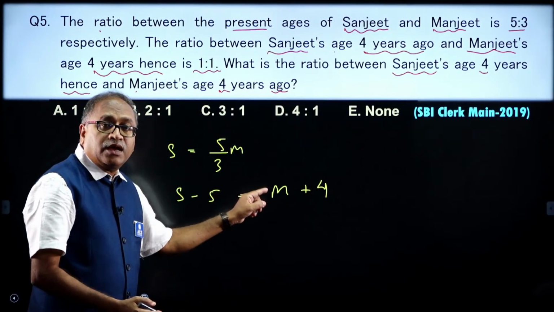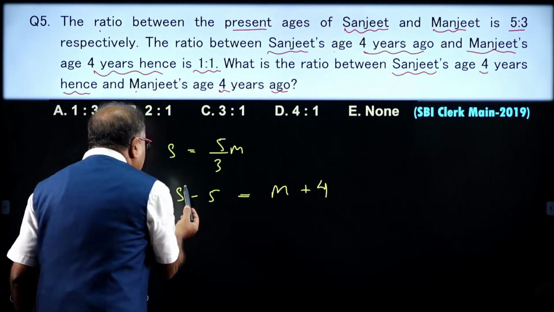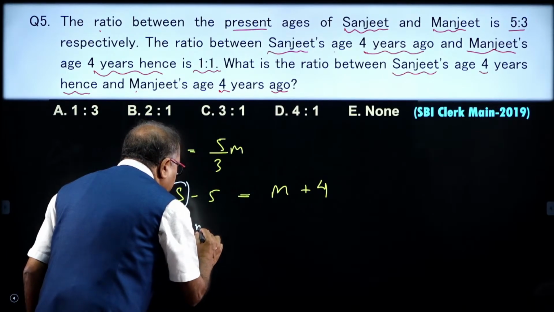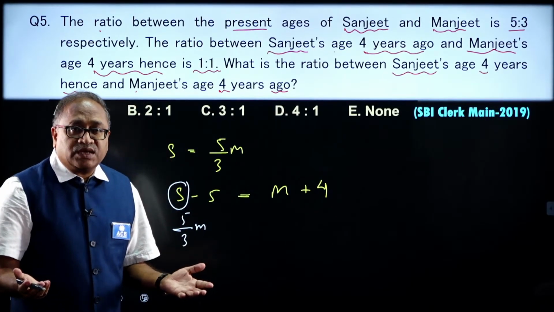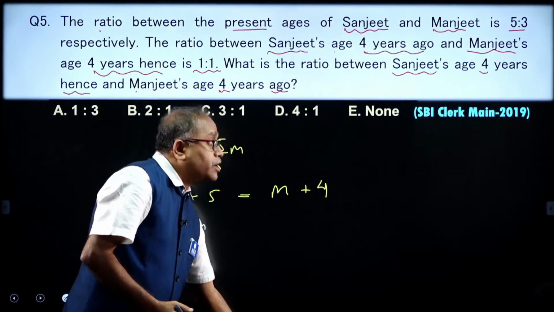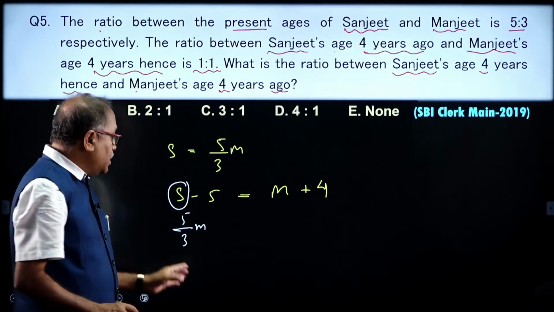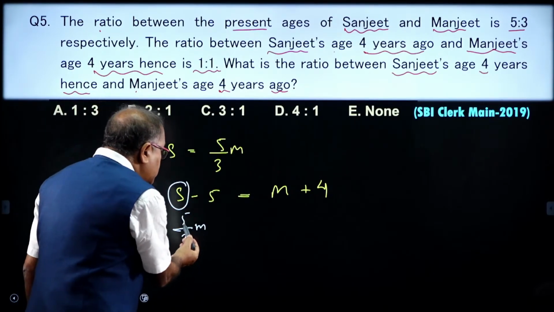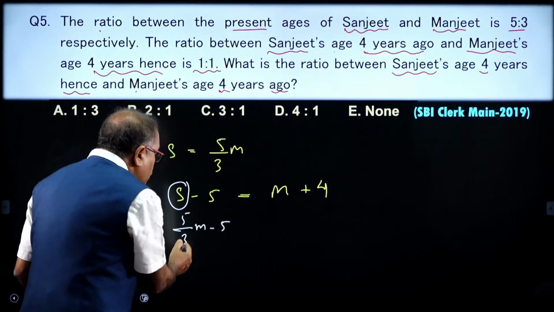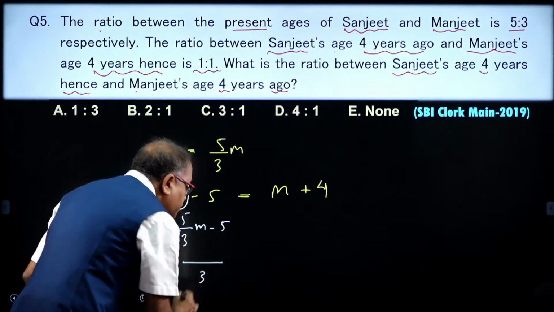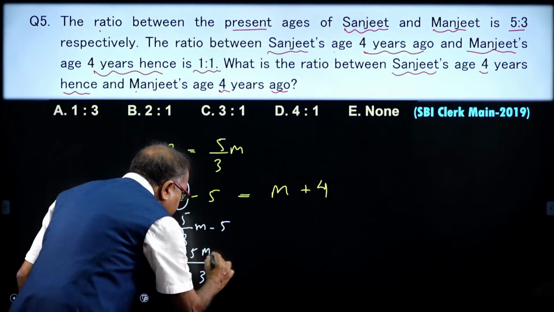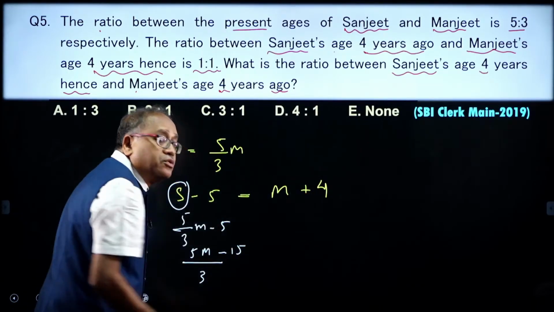Now, in order to solve and get the value of m, I will replace this S with 5/3 m minus 5. So, both the sides are m, I will get the m value. Anyone answer the question, my dear friends? Okay, not to worry. Now, I will be solving this one, 5/3 m minus 5, which is equal to that value. So, what does it come to? Your LCM will be 3 here, and then this is 5 m minus 15, which is equal to the right hand side.